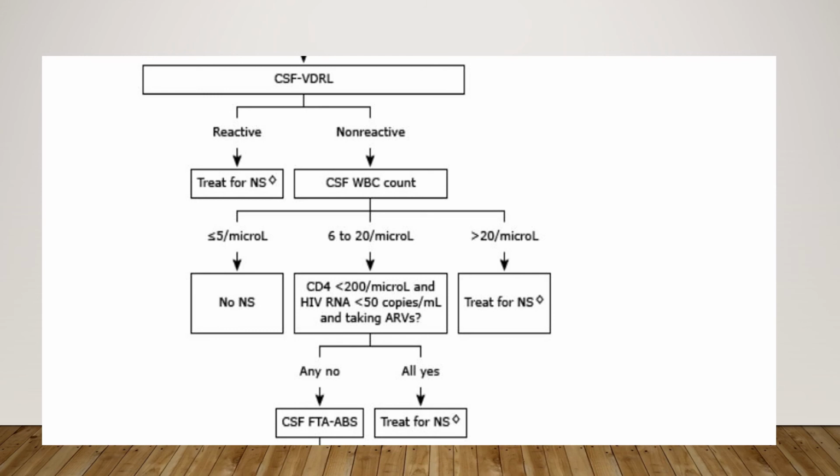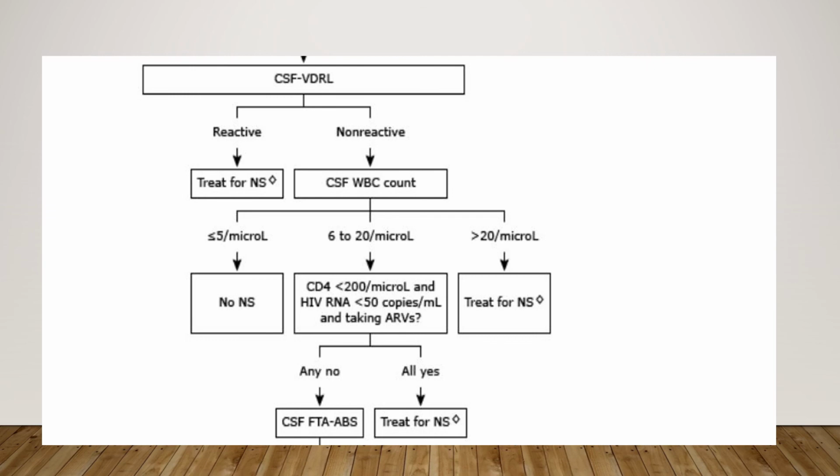In case it is between 6 to 20 cells per microliter, then again we have to take into consideration the number of CD4 cells. If the CD4 cells are less than 200 per microliter, and the HIV RNA copies are more than 50 copies per ml, and the patient is not taking ARVs, in case the answer to all these is yes, then the patient has to be treated for NS.